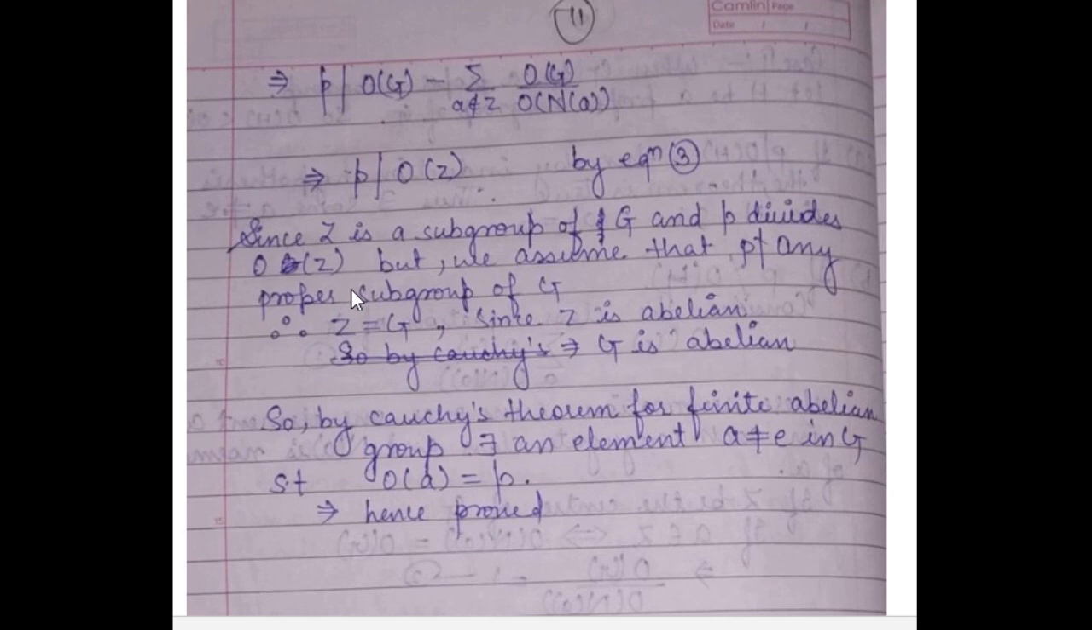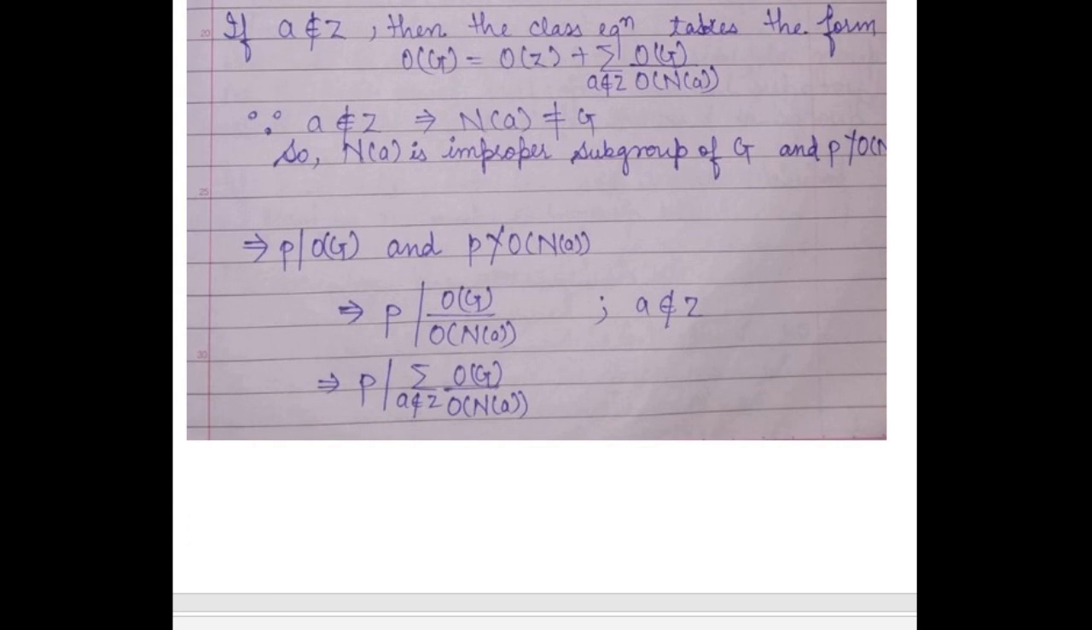We know the center Z is the set of all those elements x belonging to G such that xa is equal to ax. So this implies Z is abelian. Since Z is equal to G, G is also abelian. So by the previous theorem, the Cauchy theorem for finite abelian groups, there exists an element A not equal to E in G such that the order of A is equal to P. So we have proved the theorem for this case.